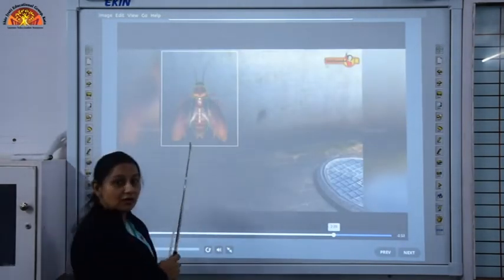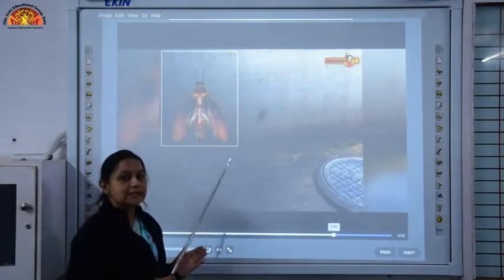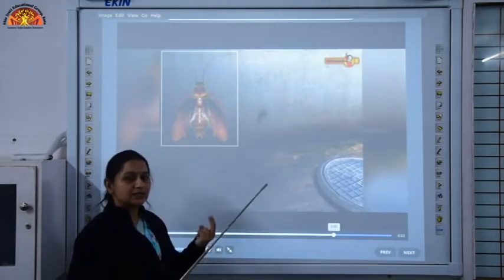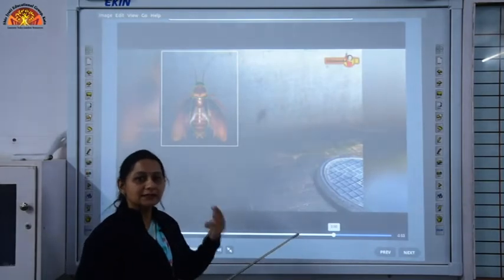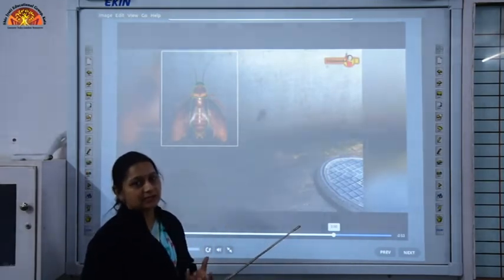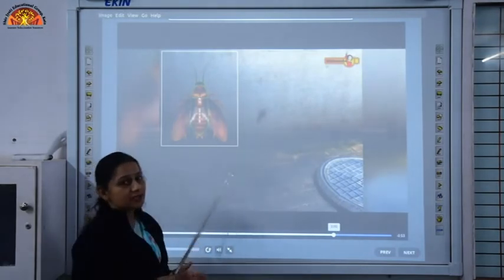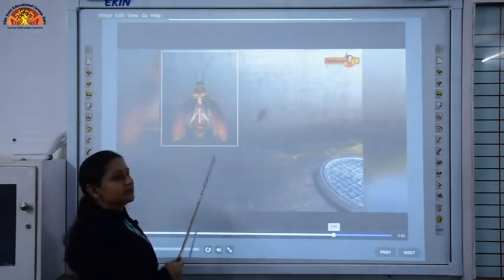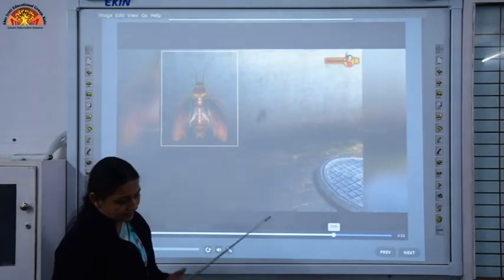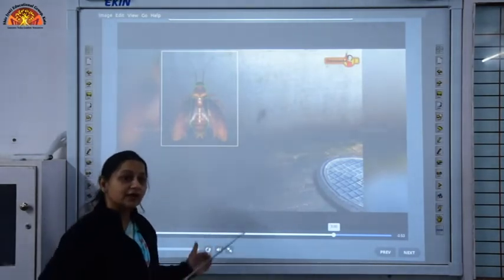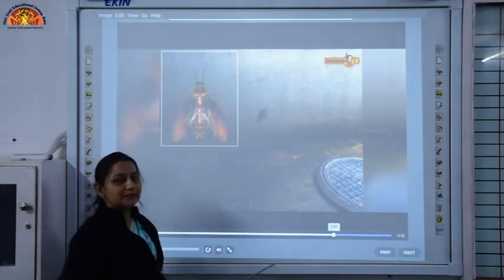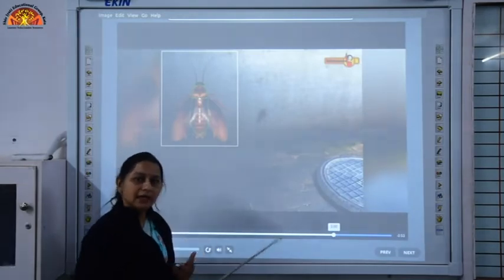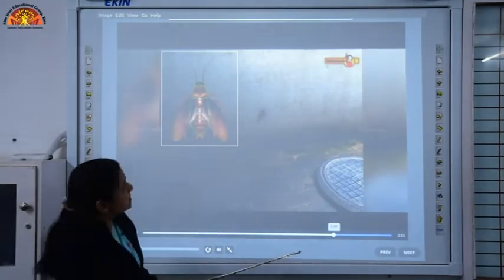Next is a cockroach. Now, this cockroach is an invertebrate. It has exoskeletal. The two that we did earlier, the earthworm and the snail, have liquid skeletal, and this has exoskeletal, meaning the skeletal is present outside the body. Its body is divided into three parts: head, thorax and abdomen.